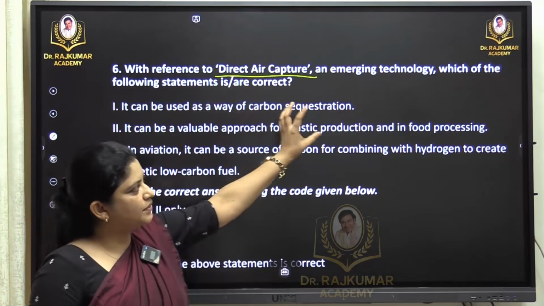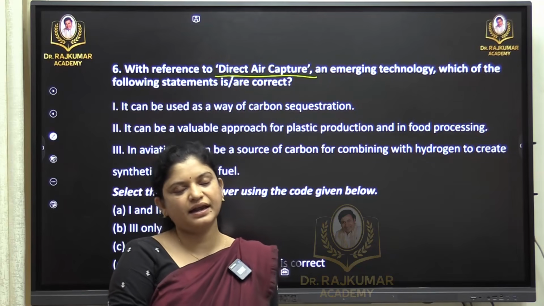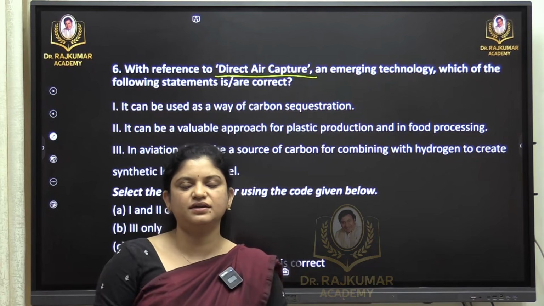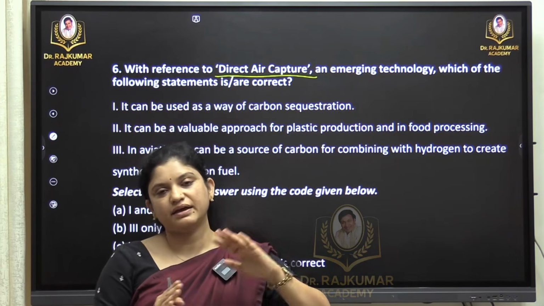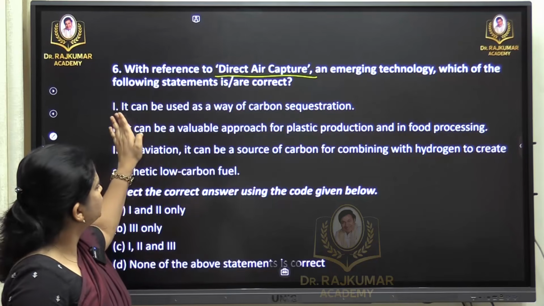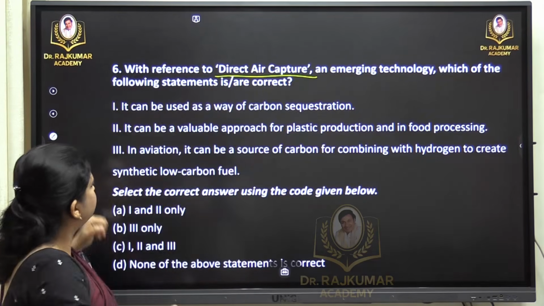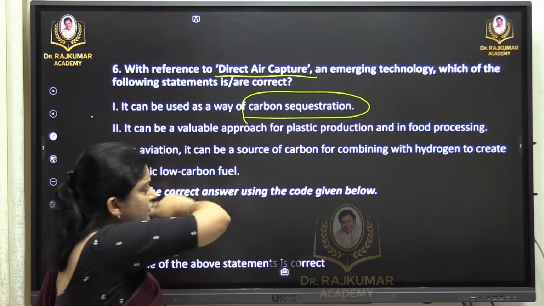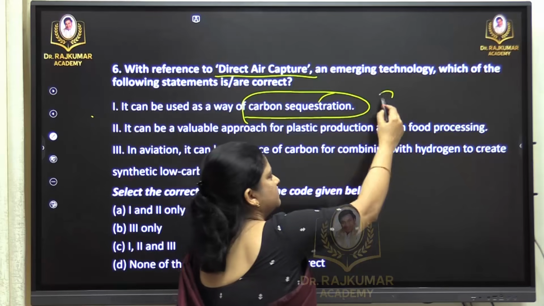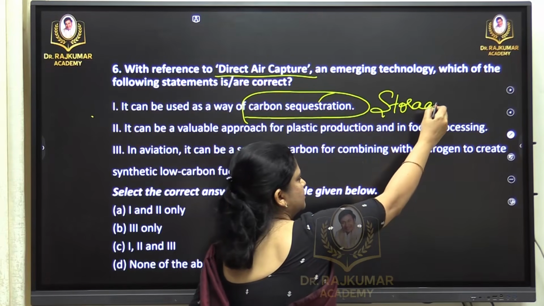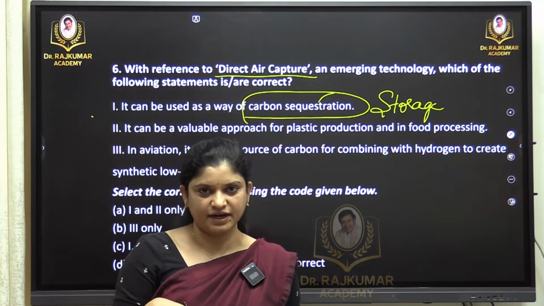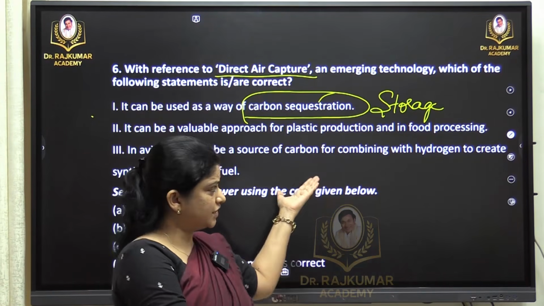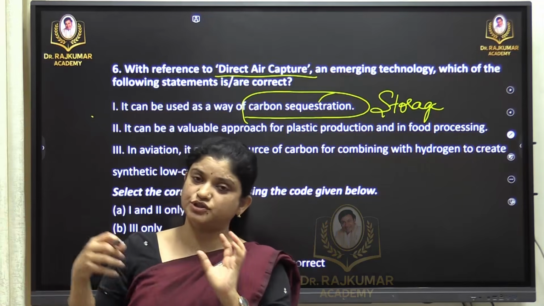It is an emerging technology, slowly emerging, but for a country like India, it requires more investment and infrastructure, though we are still trying to do it. In recent articles we see that we are able to do it, and many developed countries have already done it. Now, which of the following statements are correct regarding this? The first statement: it can be used as a way of carbon sequestration. The word sequestration means storage. So the question comes in, we capture carbon, right? What's next? We have to store it. So sequestration means storing the captured carbon.